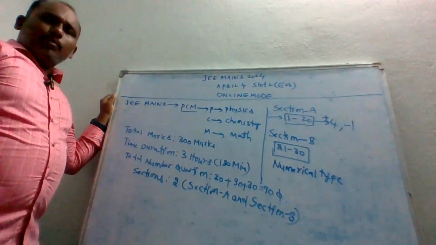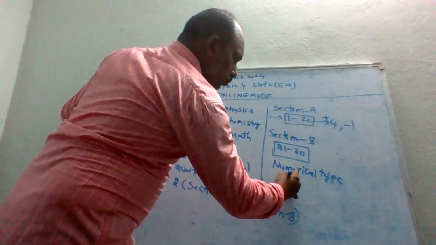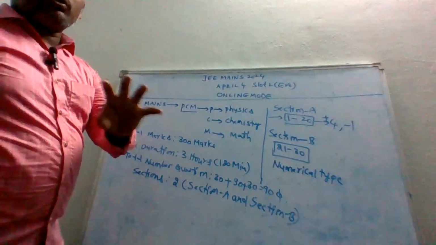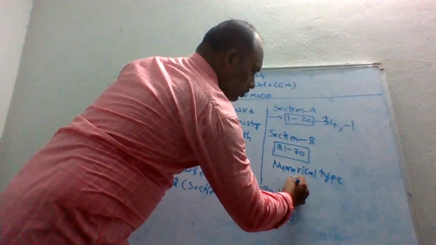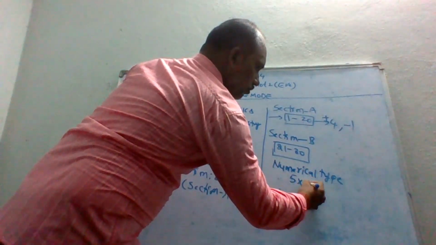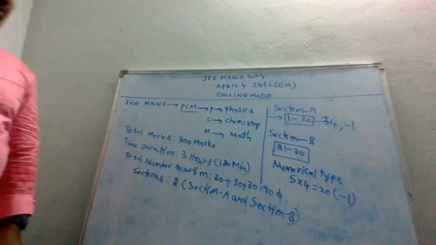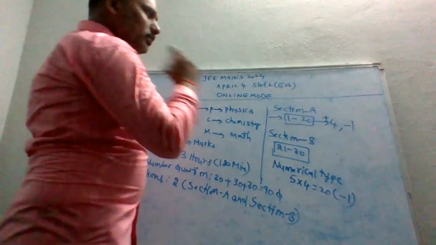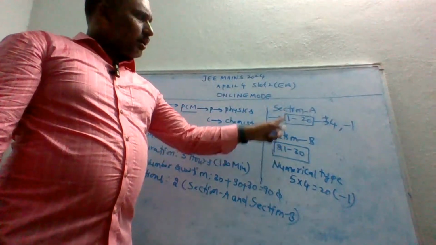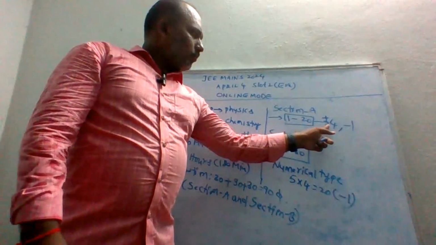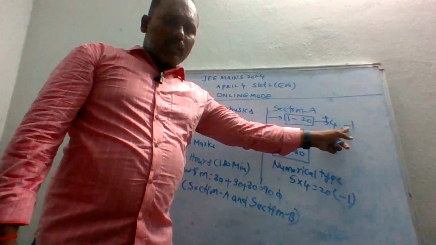In the numerical type we have questions 21 to 30, but we have to attempt only 5 questions. So 5 into 4, 20. For a wrong answer you get -1. Like this, every subject has section A and section B. In section A there are 20 questions, each carrying 4 marks, and a wrong answer is -1.